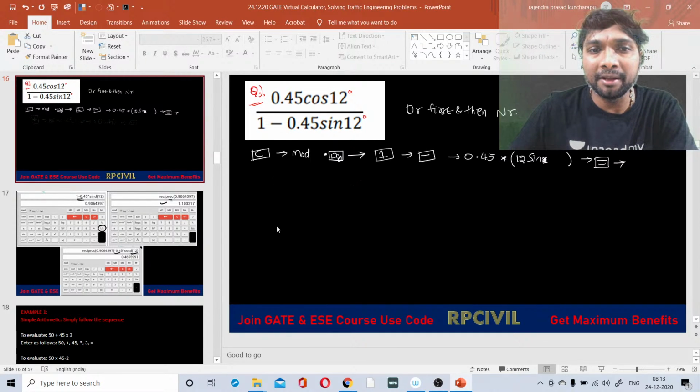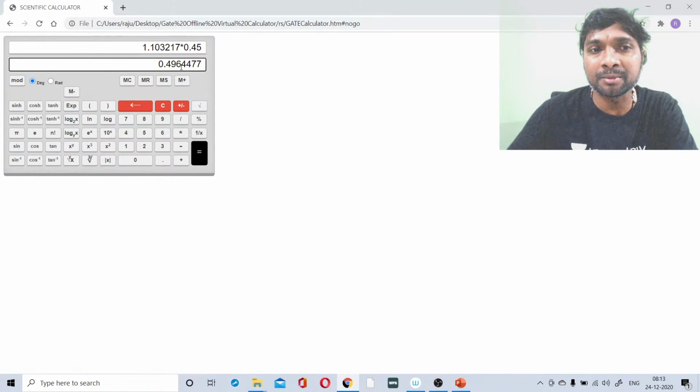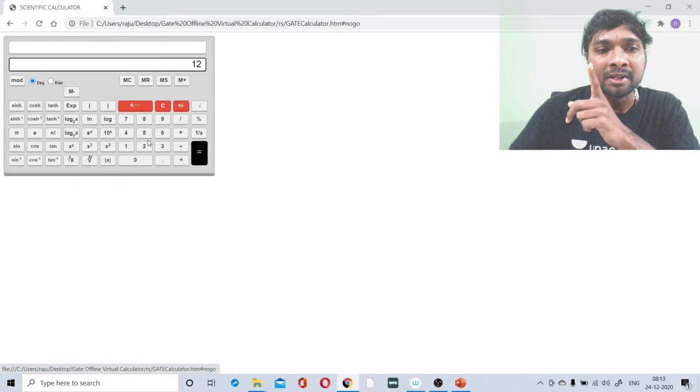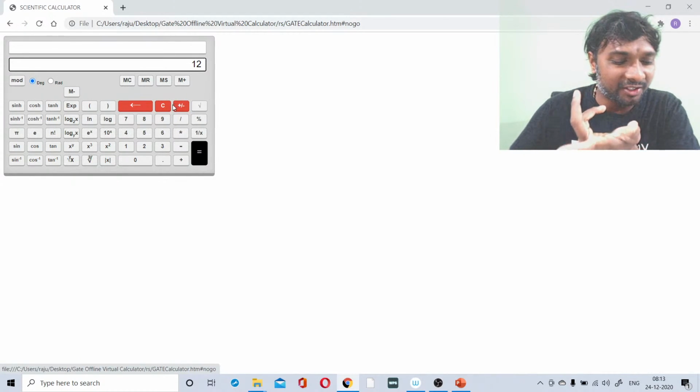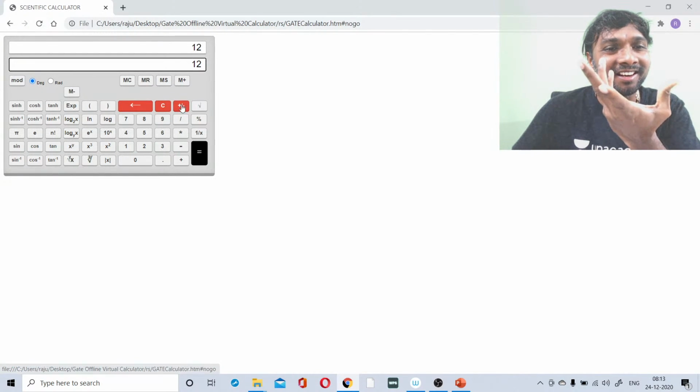Which one we have to multiply? 0.45 into cos 12 we have to multiply. So into that, into which one? 0.45. Okay, press the equality symbol, right? Then you press 12, right? It's gone, everything. And then what we need to do? Nothing is there. Everything is gone.